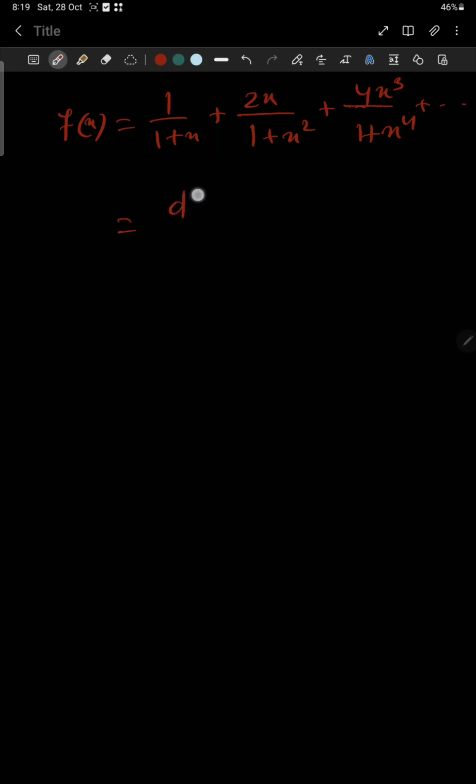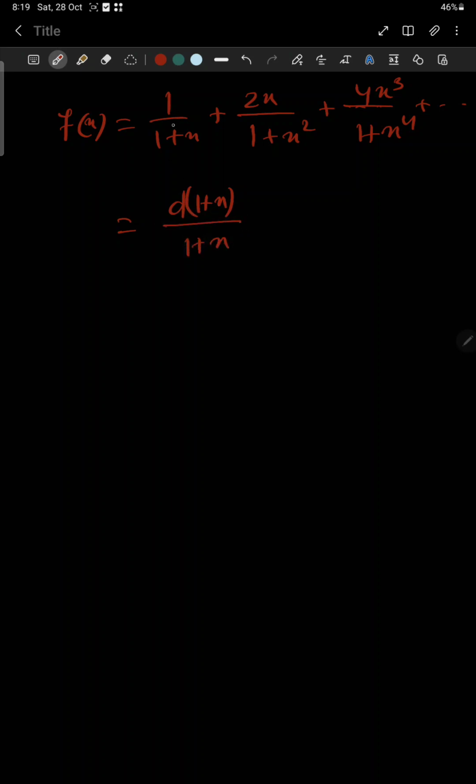If we give the name f of x to this series, it can be written as 1 by 1 plus x, plus 2x by 1 plus x square, plus 4x cube by 1 plus x to the power 4, and so on. This series can be written in this form: derivative of 1 plus x divided by 1 plus x.